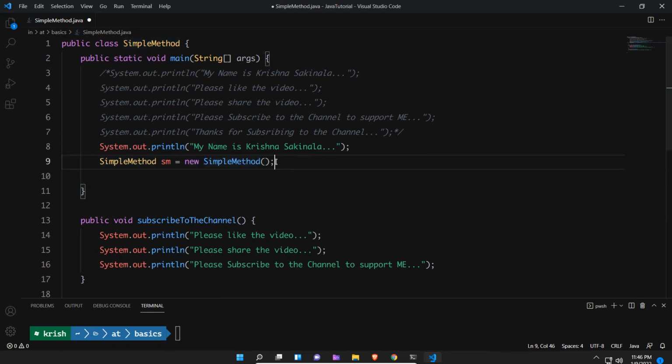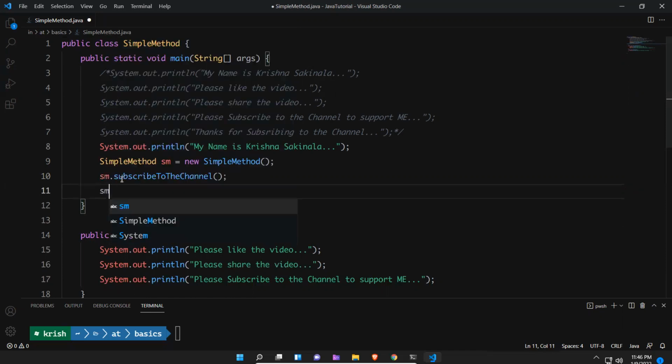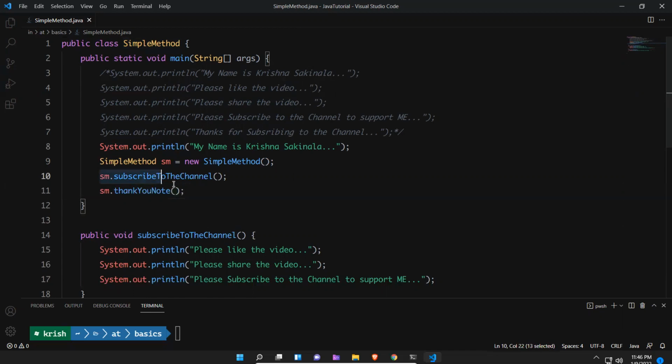We'll understand everything in our upcoming videos. But here you need to create an object of the class, then object dot. When you say object dot, you will get everything inside the class. So you need to call this method something like this. sm dot subscribeToTheChannel. And the same way, sm dot thankYouNote. That's it. I'm calling 2 methods.